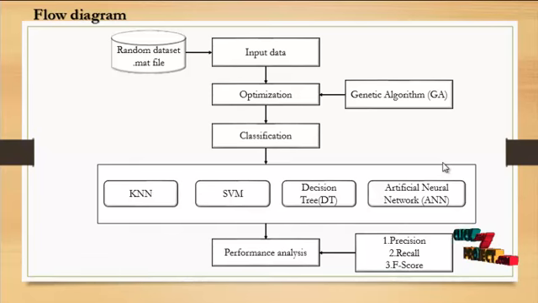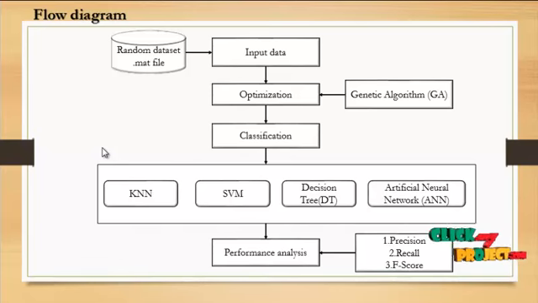Let us discuss the flow diagram of the process. So this is the overall flow diagram. Here we are using a random data set in a .mat file, like an Excel sheet format, as the input data. In this step, the input data is obtained randomly by using the mat file.